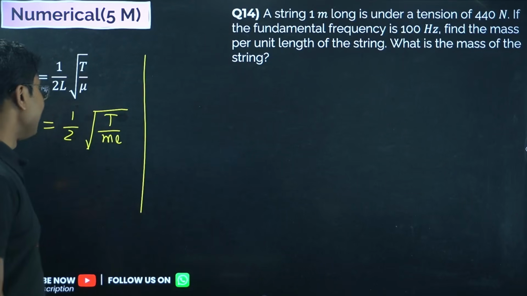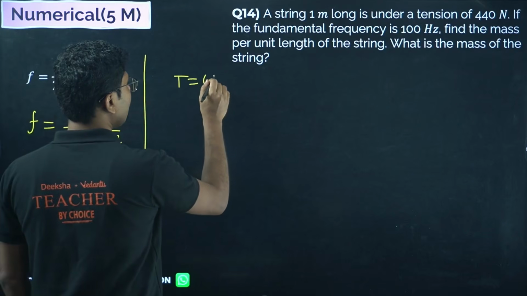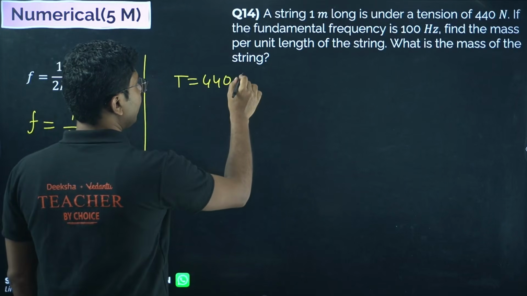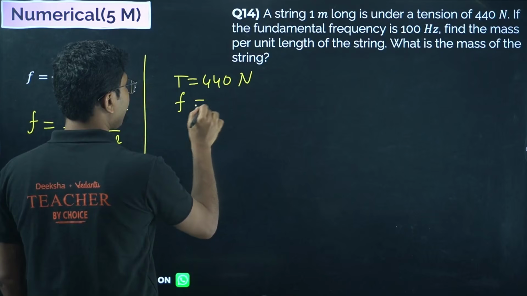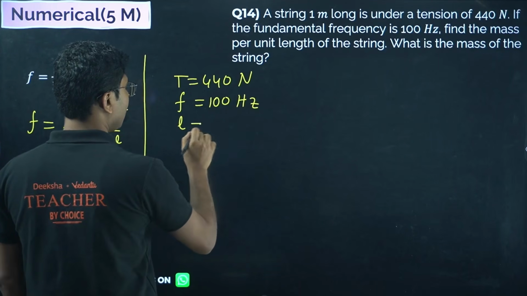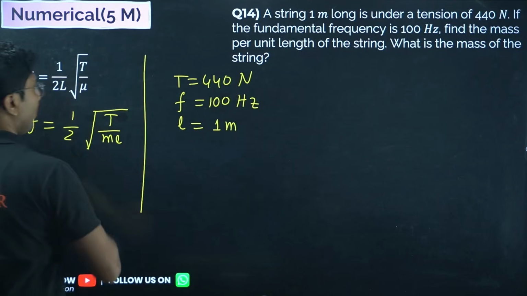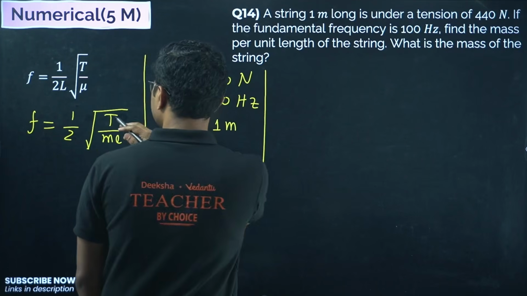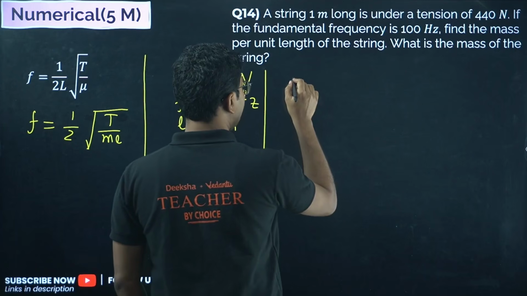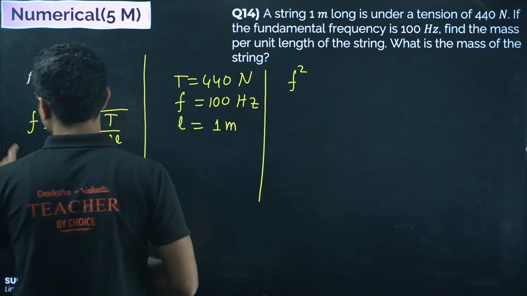Now let's see. Here tension is given as 440 Newton, frequency is given as 100 Hertz, and length of the string is given as 1 meter. So you can put it in this equation. I am using this equation. Let me put the values, then we can do the square.